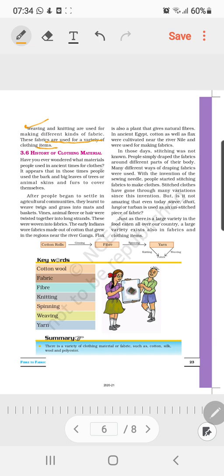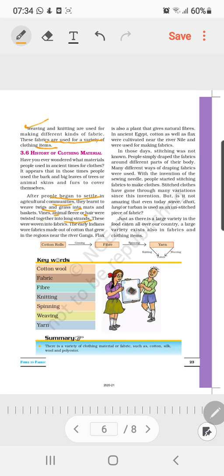So let's see what is the history. History of clothing material is basically that most of the people began to settle in agricultural communities. They learned how to weave twigs and grass into mats and baskets. Then vine and animal fleece or hair were twisted together into long strands.